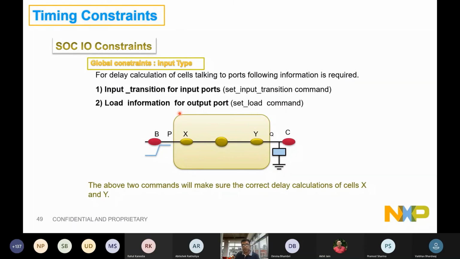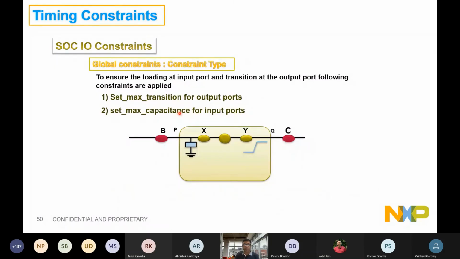Now, while you are doing so, you also would like to give a commitment to your customer. This guy, while assuming a delay for this B, will expect a load not more than some restriction. Similarly, the output guy who is sampling your outputs will also assume that you will not exceed the transition beyond a certain limit. These are the global constraints that you will be putting on yourself: that I will not drive load more than certain limits, and I will send a sharper transition as output. These are the constraints that I'll be applying on myself.